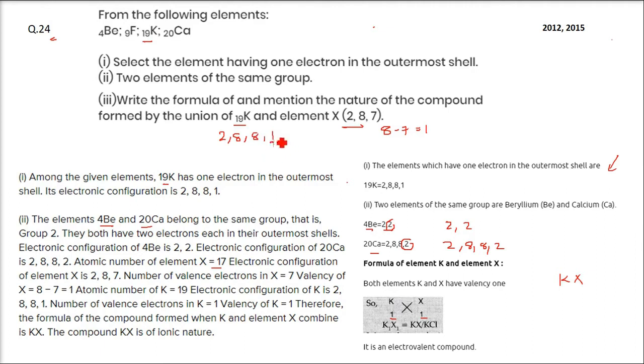So the number of valence electrons is 1 here, and valency is 1, here also valency is 1. So the formula of the compound formed when K and X combine is KX. There is an example also given here. So this KX is ionic in nature. This is an electrovalent compound.